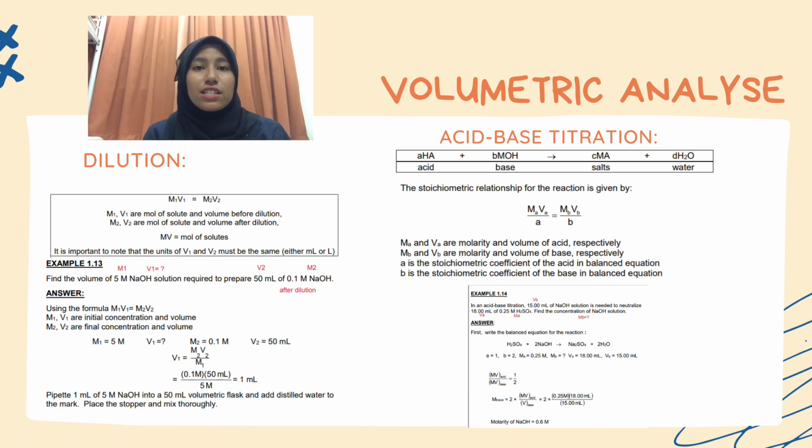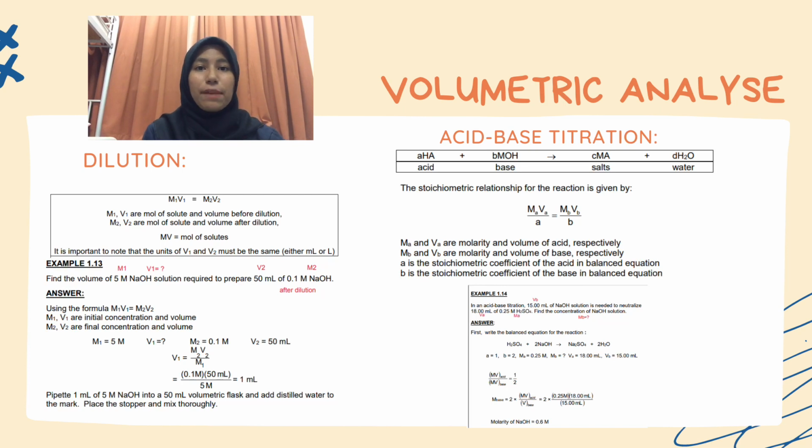The relationship between molarity of solution with volume is M1V1 equal to M2V2. M1 and V1 are mole of solute and volume before dilution, and M2 and V2 are mole of solute and volume after dilution. It is important to note that the units of V1 and V2 must be the same, either milliliter or liter. Last but not least, for chapter 1 is acid-base titration.